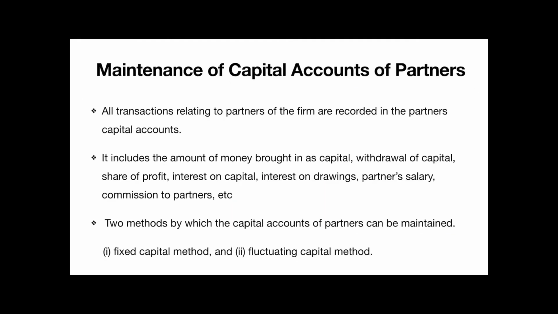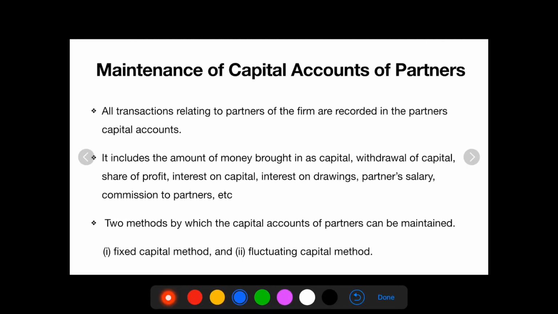Maintenance of capital accounts of partners. So how do we maintain capital accounts of the partners? All the transactions relating to partners of the firm are recorded in partners' capital accounts.